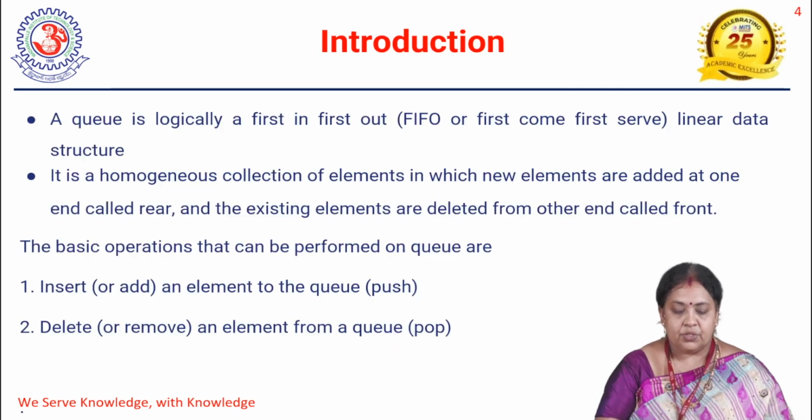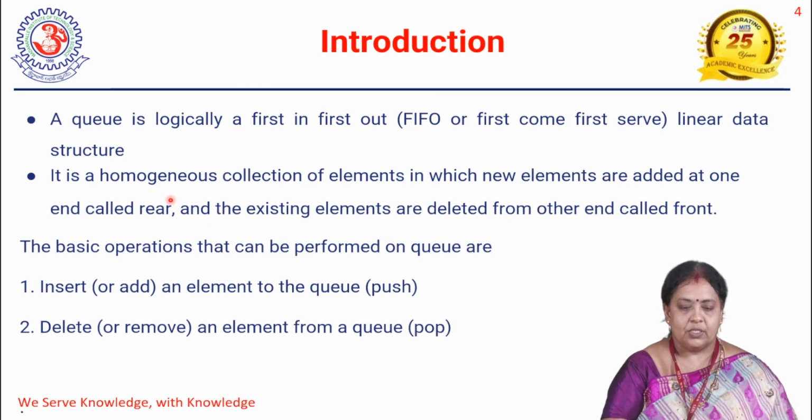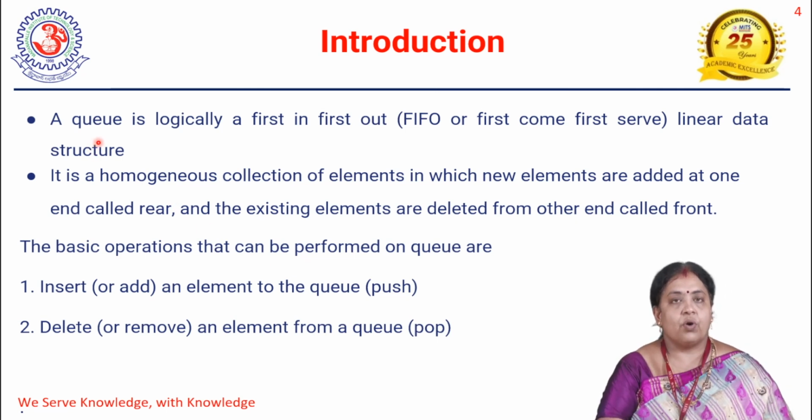Coming to the introduction of queues. We call a queue first in, first out, that is FIFO, based on its organization. Whatever element we store in the queue first is removed first.